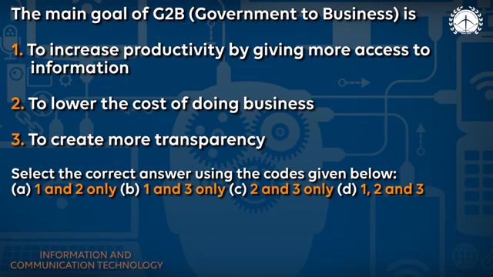Government to business interaction, government to business with the help of ICT. First point, to increase productivity by giving more access to information. Yes, it is true. E-tendering, this all comes under government to business. To lower the cost of doing business. Yes, this is also true. Let us see the third point, to create more transparency between the government and business. Yes, it is also true. So if you see, all points are true. Hence, answer D is the right answer for this question.